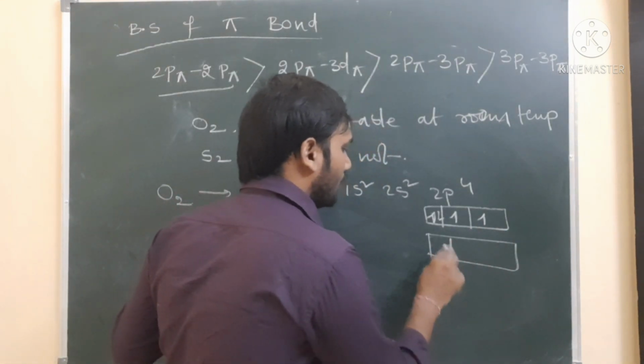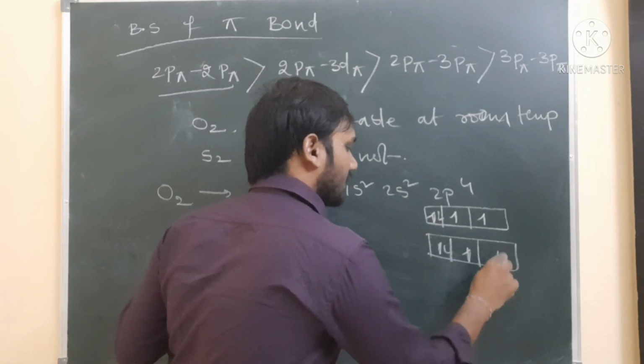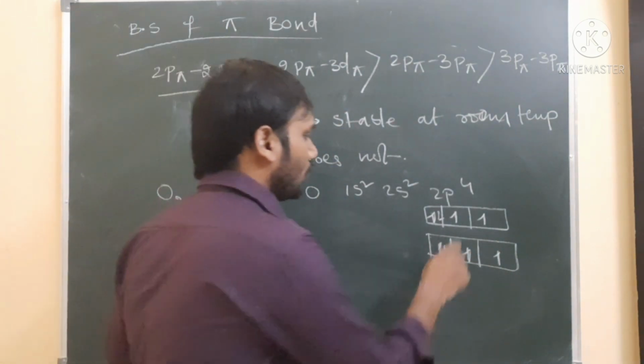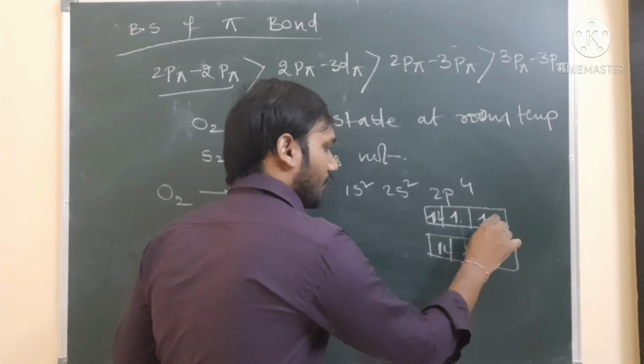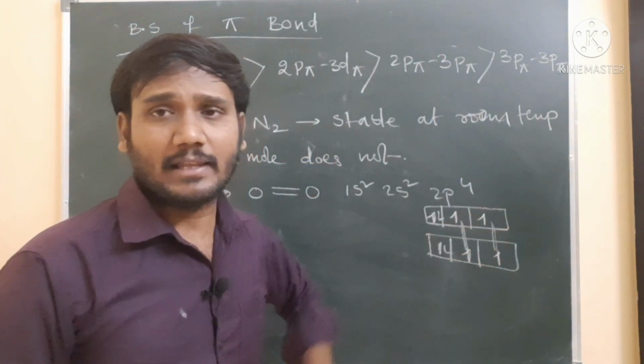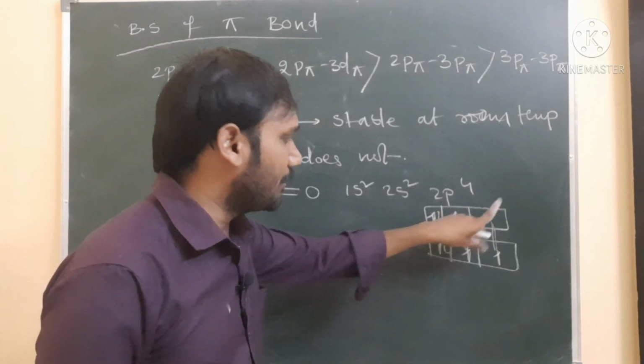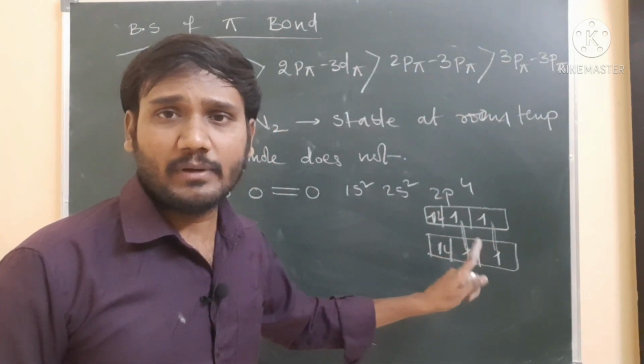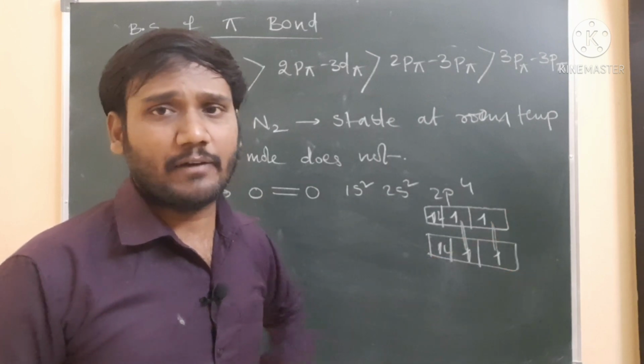First oxygen atom's one p orbital, second oxygen atom's another p orbital. When these two orbitals overlap, one forms a sigma bond and the other forms a pi bond, because both are p orbitals. One p orbital overlaps end to end, another overlaps sideways.